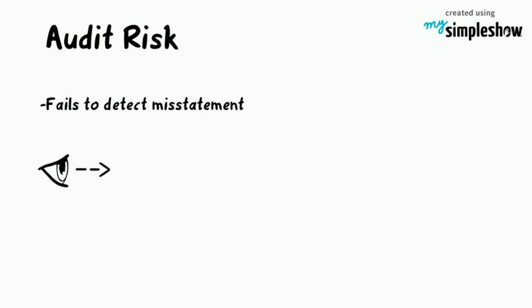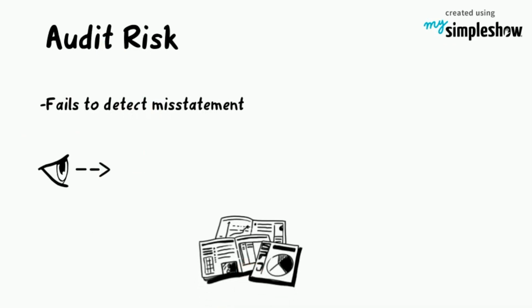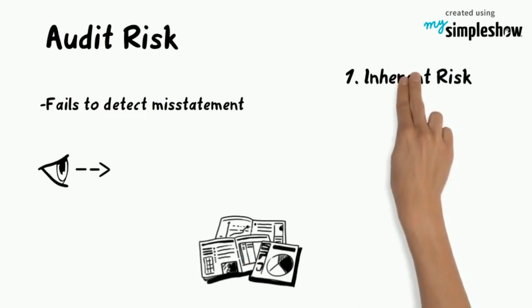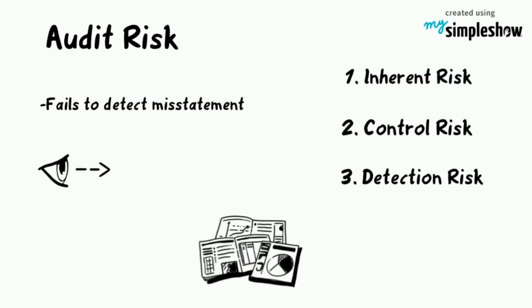Audit risk arises when the auditor fails to detect the misstatement in the financial statements although it has been audited properly. There are three types of audit risk, which are inherent risk, control risk, and detection risk.